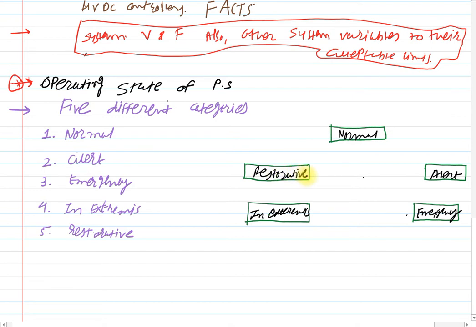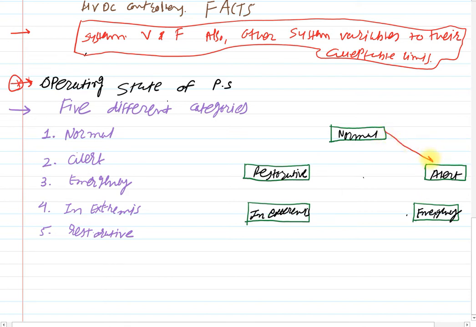Clear? Now this arrow will indicate the transformation of the different states from one to another. Clear? So there is a chance of